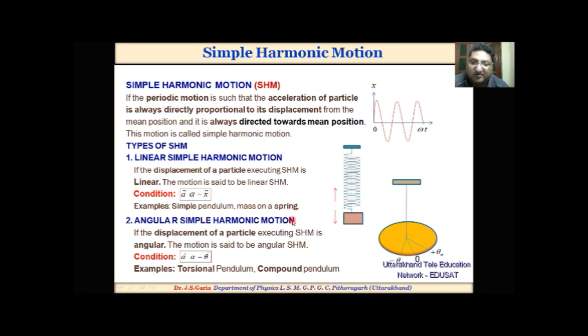Angular simple harmonic motion. If the displacement of a particle executing simple harmonic motion is angular, the motion is said to be angular simple harmonic motion. The condition for that is the angular acceleration is directly proportional to angular displacement, and the direction of angular acceleration is towards the mean position. Example, torsional pendulum and compound pendulum. This one is the torsional pendulum.